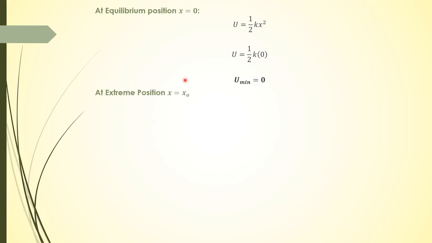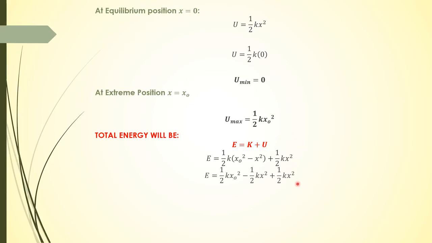If we talk about extreme position, x is equal to x naught, potential energy is maximum, which is equal to half k x naught square, and total energy is the sum of kinetic energy plus potential energy. So kinetic energy is half k into x naught square minus x square, and potential energy is half k x square. If we add it, half k x naught square minus half k x square plus half k x square. This half kx square and this half kx square cancel. Total energy is equal to half k x naught square. So if this x naught is constant, the total energy of the system is constant, and this x naught is constant if the system is free from friction.